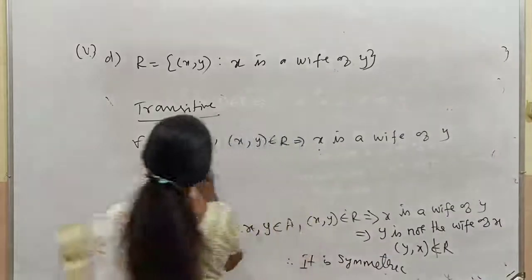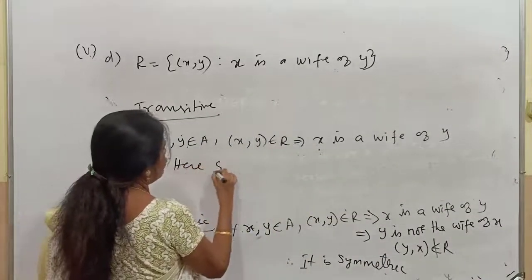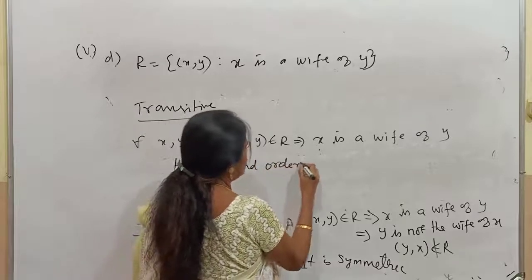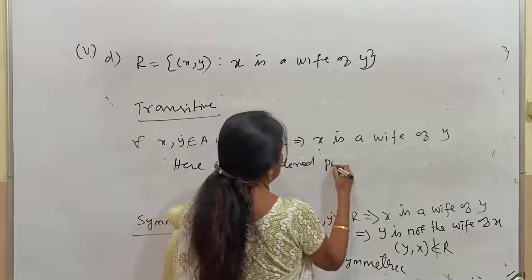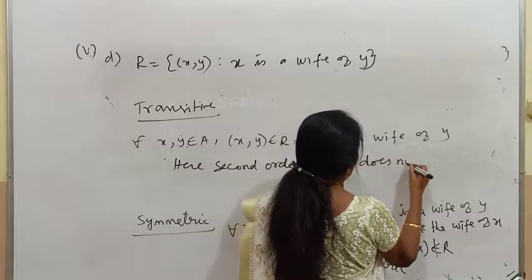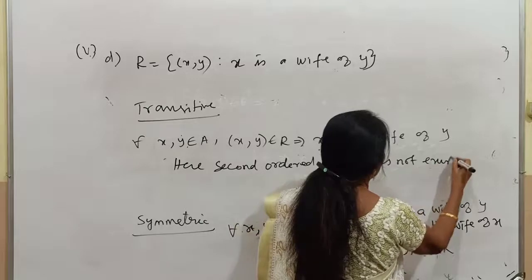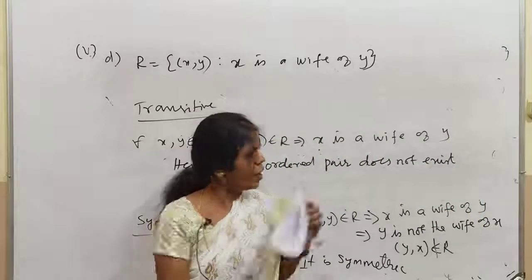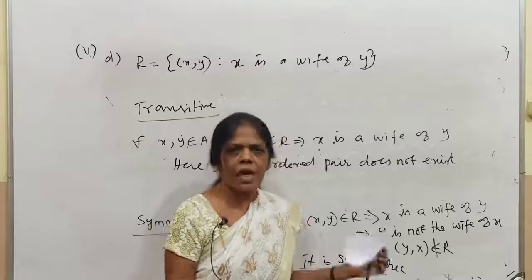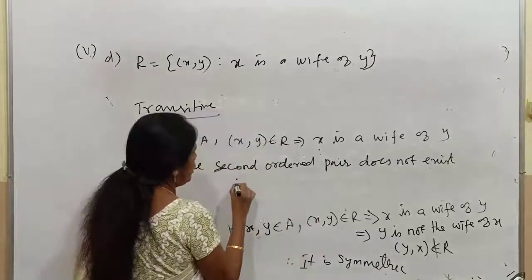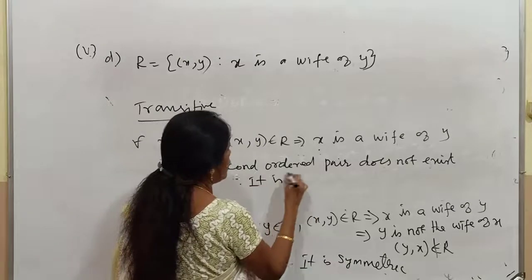Here, the second ordered pair does not exist. How will you say it does not exist? y is already a husband. He cannot be a wife of someone else. So, the second ordered pair is not possible. In that case, therefore it is transitive.